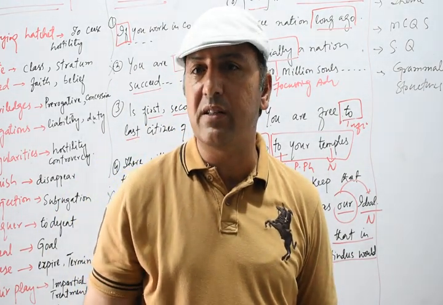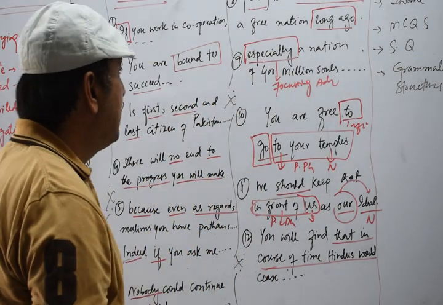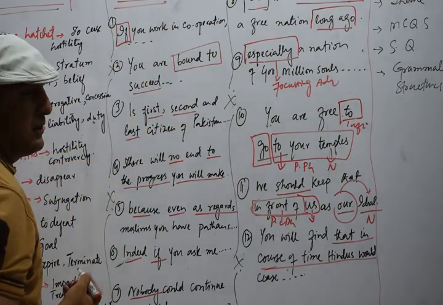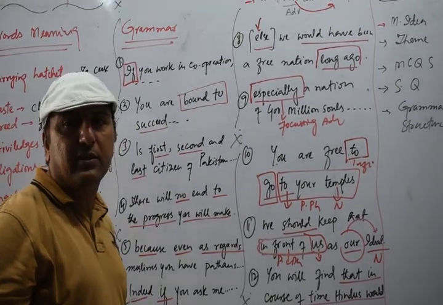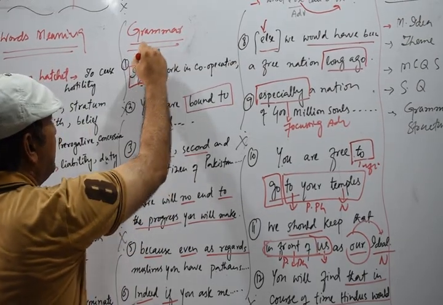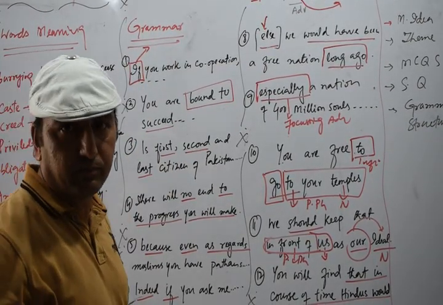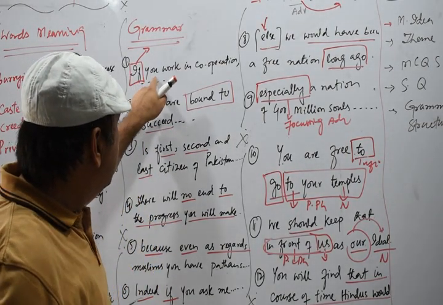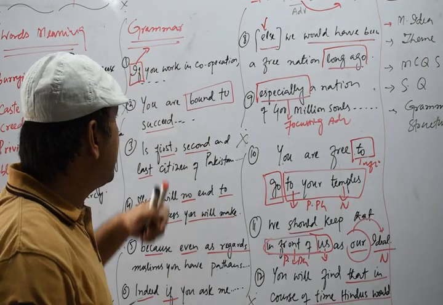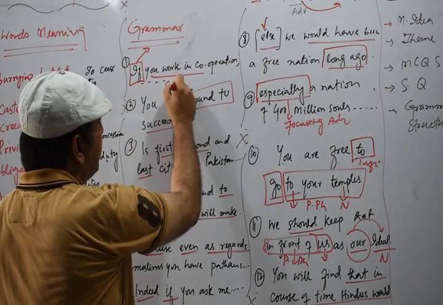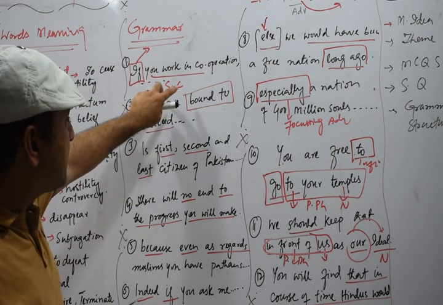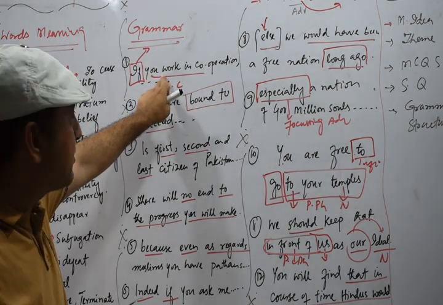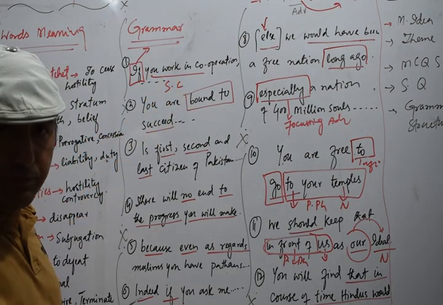So any clause which works as a noun, we call it a noun clause. Next we have if. Here you see, if you work in corporation. These are the words taken from your text. So in course, if is basically a subordinate conjunction. And this clause which follows this subordinate conjunction, the whole clause would become a subordinate clause, because the clause follows a subordinate conjunction, or a subordinate conjunction precedes this clause, so we call it subordinate clause.